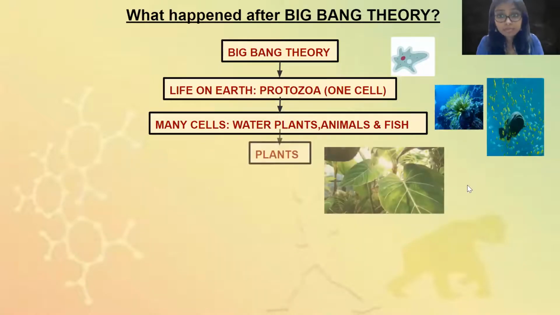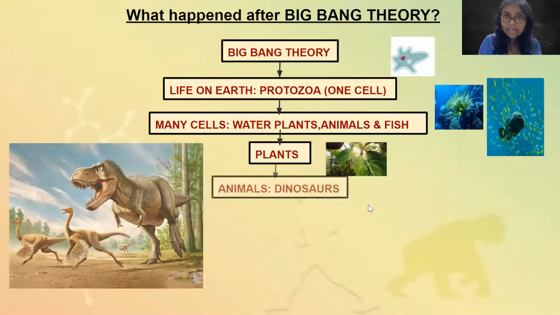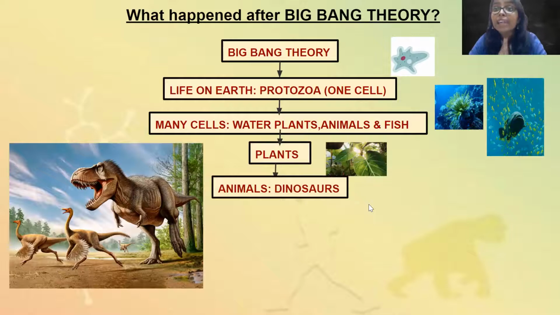After that, came our plants that grow on land, the regular plants that we see. After that came the first type of animals, called dinosaurs.